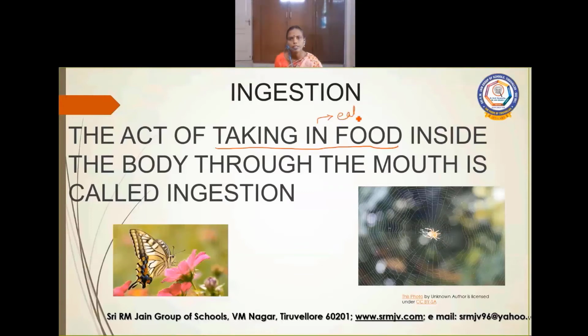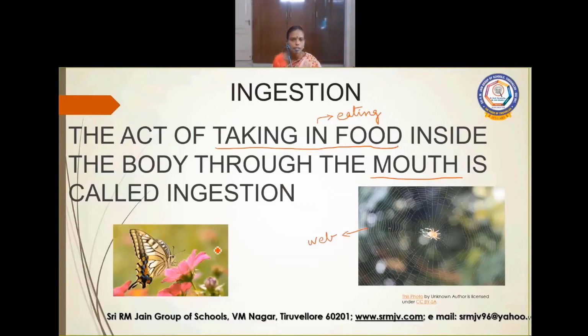Eating food inside the body through the mouth is called ingestion. Now let us see the spider. A spider weaves a sticky web in which small insects get stuck. Now the spider consumes that insect.